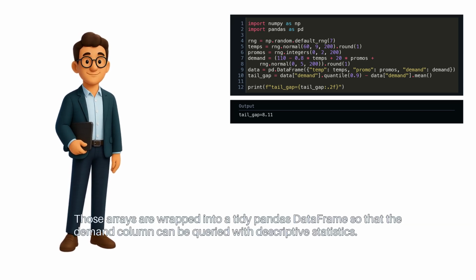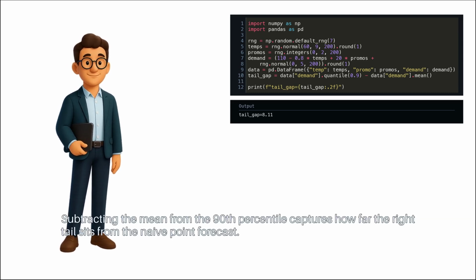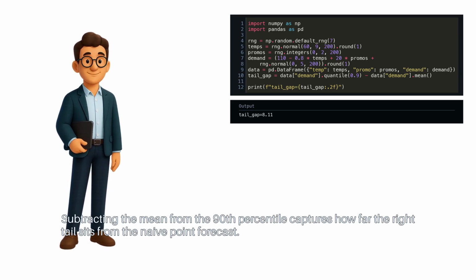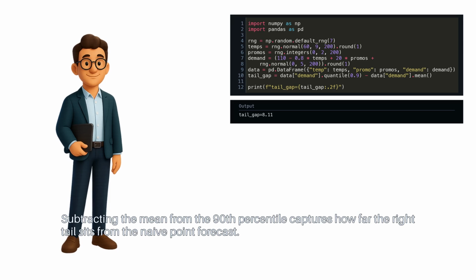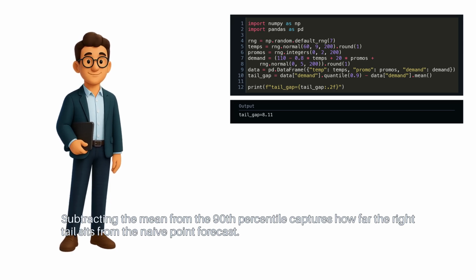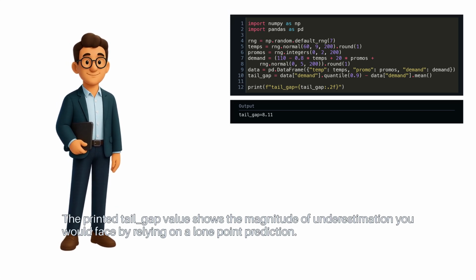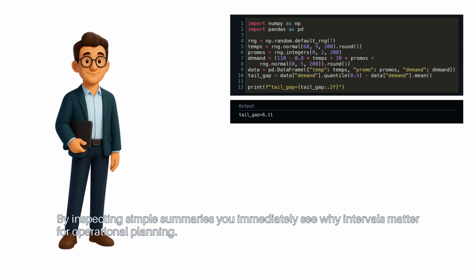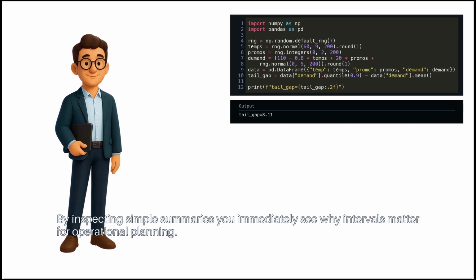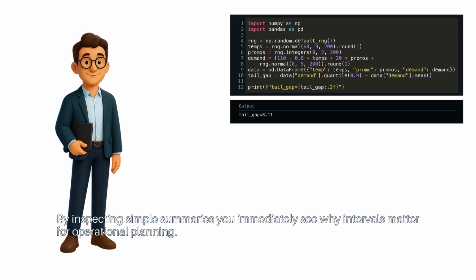Those arrays are wrapped into a tidy pandas data frame so that the demand column can be queried with descriptive statistics. Subtracting the mean from the 90th percentile captures how far the right tail sits from the naive point forecast. The printed tail gap value shows the magnitude of underestimation you would face by relying on a lone point prediction. By inspecting simple summaries, you immediately see why intervals matter for operational planning.